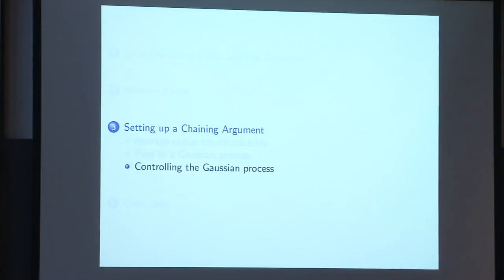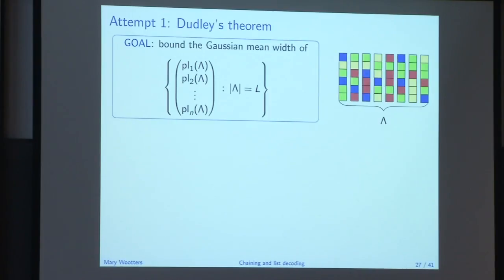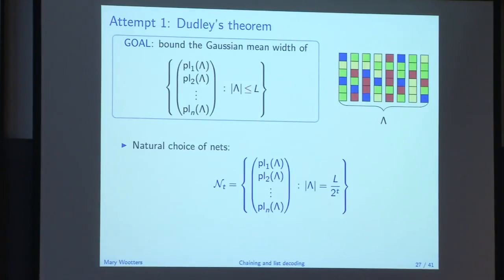Okay, great. So now let's try to control this Gaussian process. This will be the remainder of the talk and the bulk of the technical stuff. We want to bound this mean width. Here's our first try using Dudley's theorem, and this is the argument that will work for small alphabets. We need to come up with some nets. A natural choice of nets, at least natural to me, having played around with these arguments for a while, is to choose nets indexed by sets that get smaller and smaller.